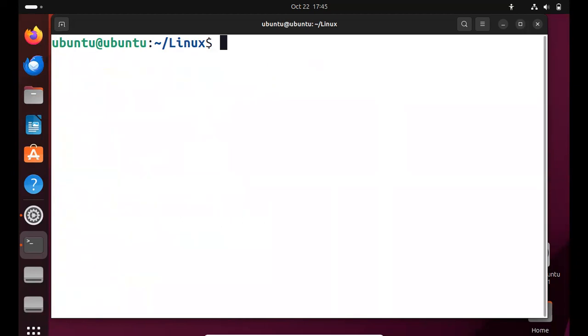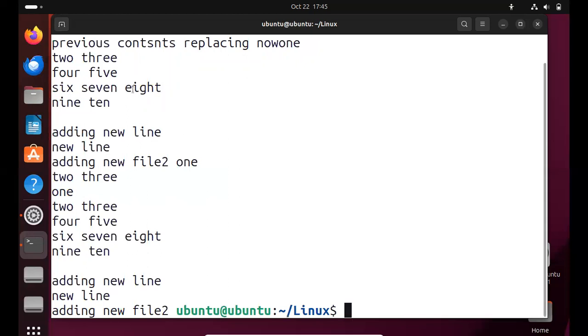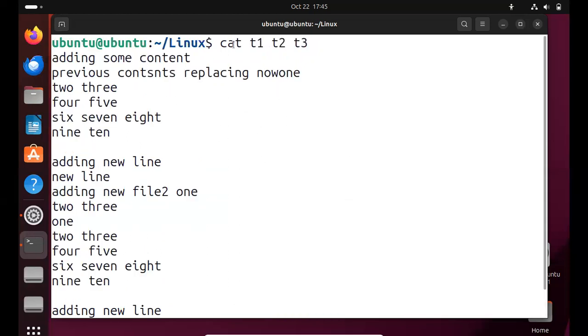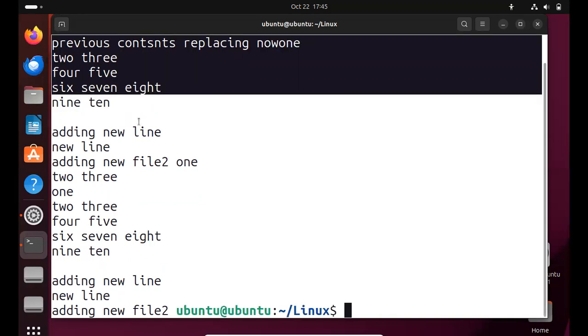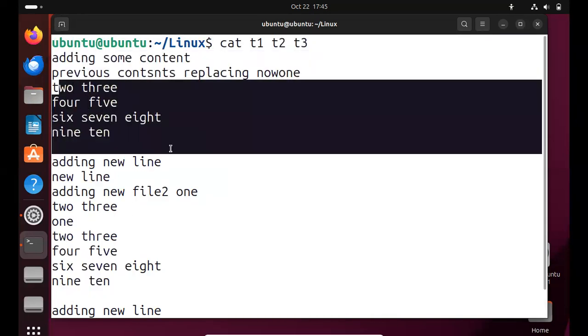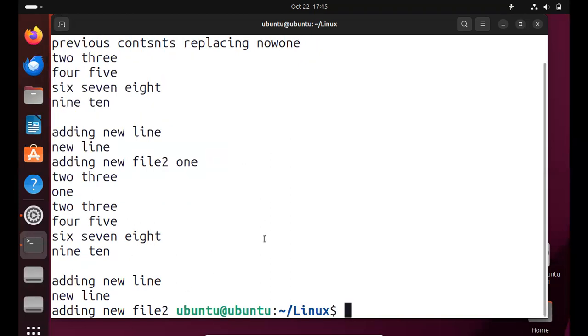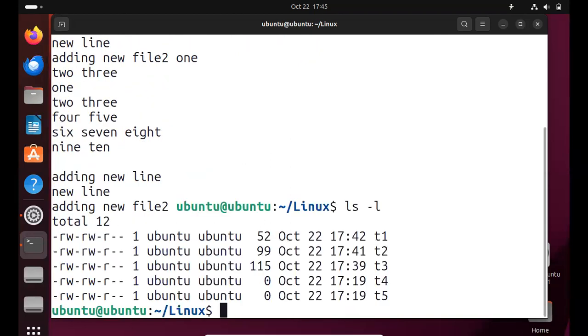I am just clearing the screen. Cat is also used to concatenate files. Concatenate means it helps us view the contents of multiple files at a time. I am using cat to view the T1, T2 and T3 files at a time. See, this is the T1 content, this is the T2 content and the T3 file. So all the file contents I can see at a time using the cat command.